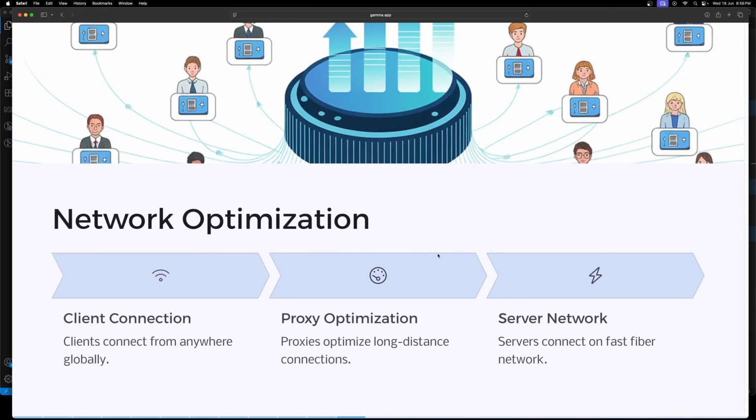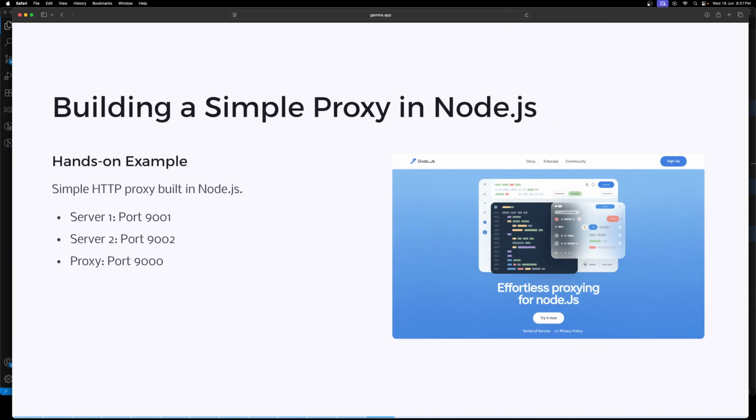And network optimization. So now clients connect from anywhere globally, and proxies optimize long distance connections, and servers connect on fast fiber internet. So we'll try to see building a simple proxy in Node.js.